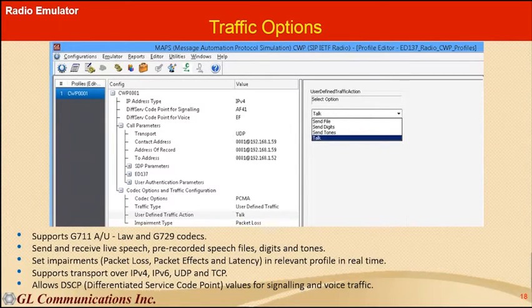So when you say you can inject delay and all those things, is that with the same radio emulator tool, or is that with a separate tool? Yeah, it is with a separate tool. To measure all the delays and all, we have other products like packet analysis and audio analysis.